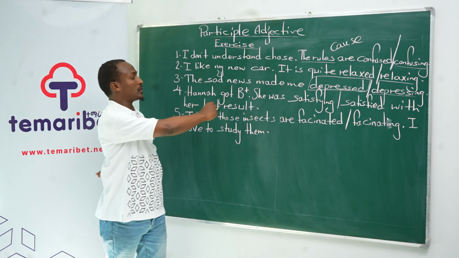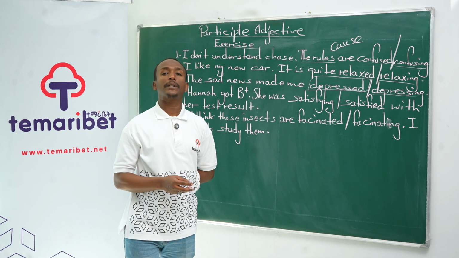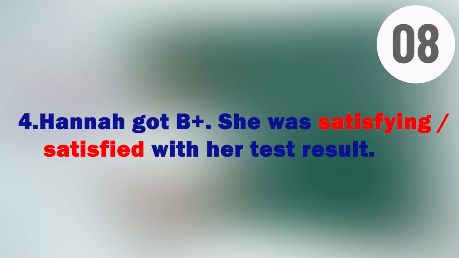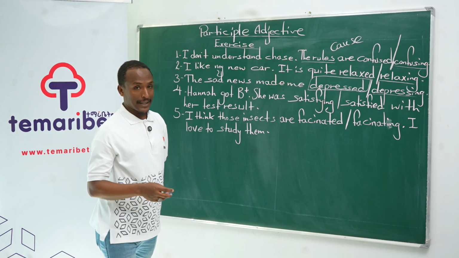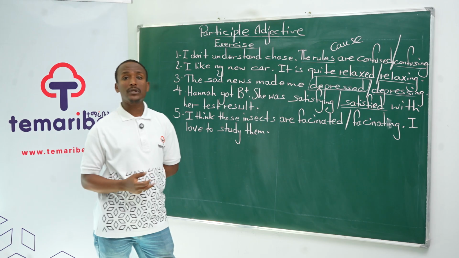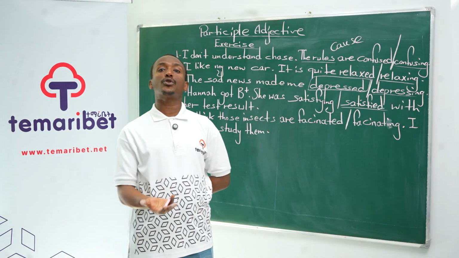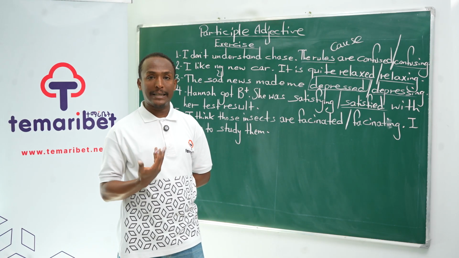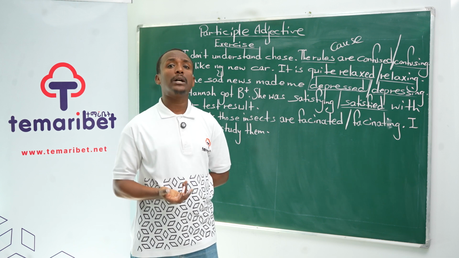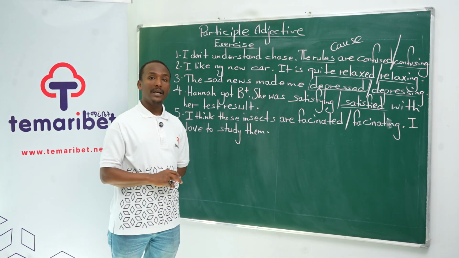The next one: Hannah got B+. She was satisfying or satisfied. Put your answer again. You have 10 seconds. Great. If you said the answer is satisfied, you are right. Why? Because Hannah is the receiver of the emotion, this emotion developed on Hannah, or it describes Hannah's emotion. Hannah is not the cause. Hannah is the receiver of the action. So Hannah is satisfied. Hannah was satisfied by her results.